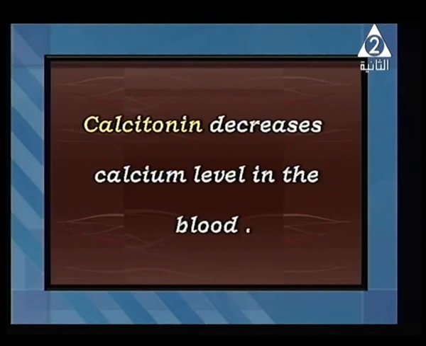So calcitonin's main function is to decrease the calcium level inside your body. As soon as the calcium level increases in your blood, what happens? Calcitonin is directly secreted from the thyroid gland and collects the calcium, packs it in the form of a package and returns it to your bone.